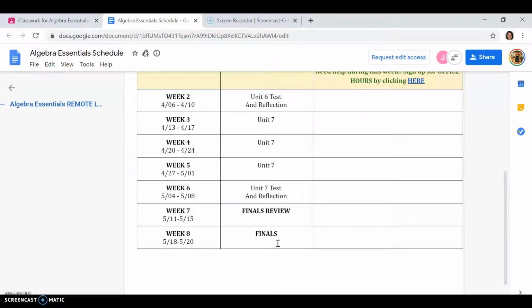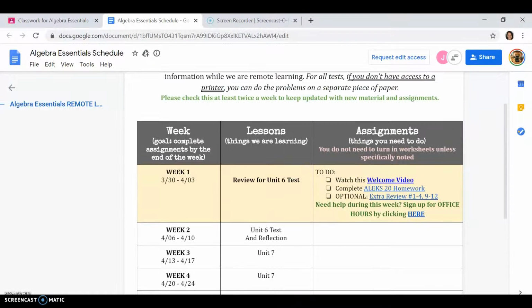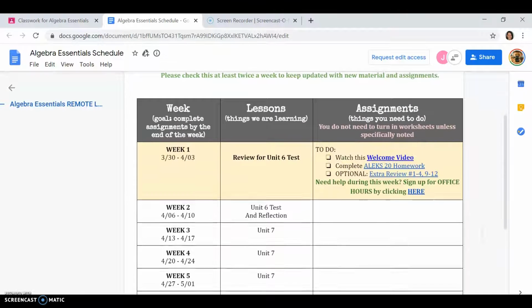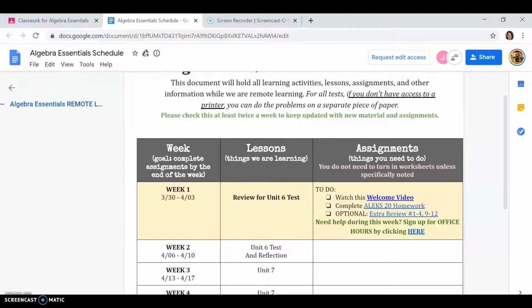So right now we're doing remote learning through April. We're scheduled to go back to school in May, which will have our test on this last unit and reflect. We'll do some catch-up work, and then we'll have finals. So that's the plan for the 8 weeks through the end of the school year. Whether it's all remote learning or going back to school, we're not sure yet. So let's focus in on this week.